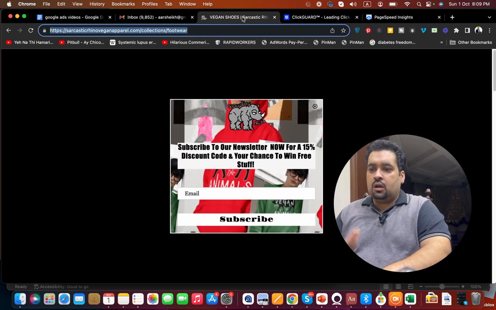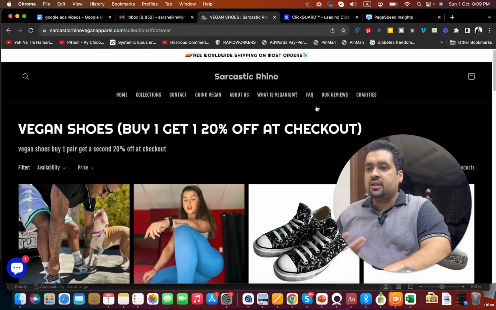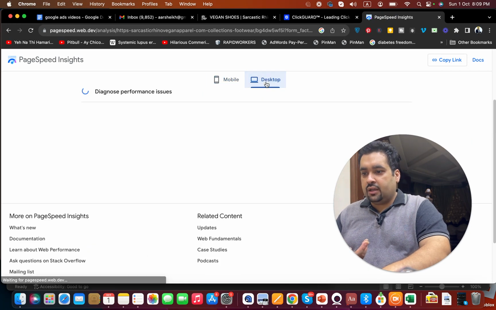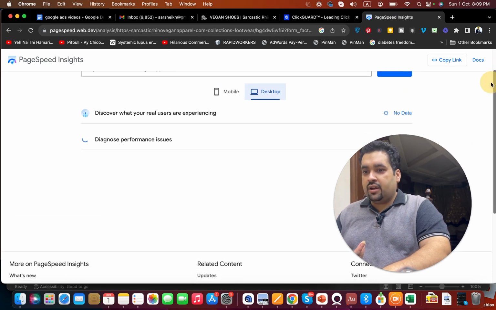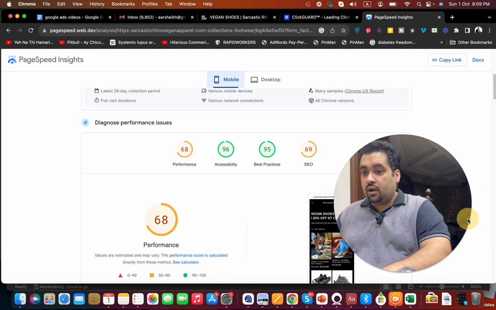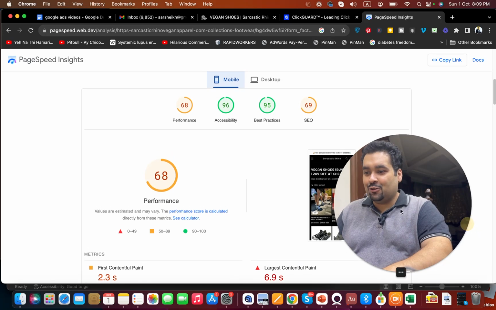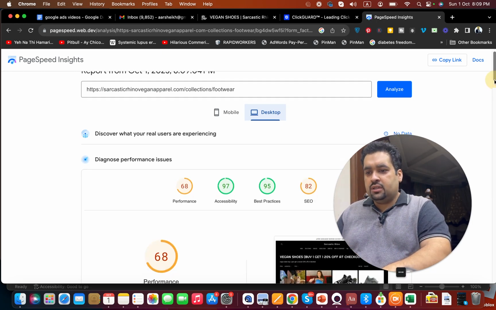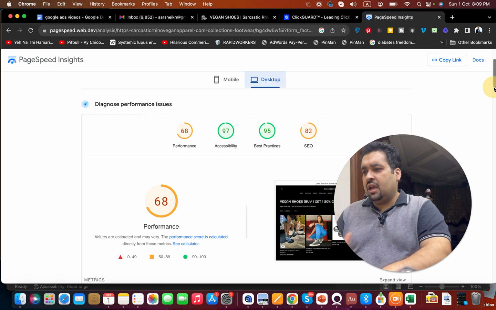Or it could be due to this pop-up. Maybe this can be an issue as well, so you can try removing this pop-up. But you can see that the website is fast, and no doubt I can accept this fact, that your website is definitely very fast. But if I scroll below, I can see that the score is 68, so it's not very fast. You need to improve your performance. Right now it's diagnosing for desktop. But yes, the speed here is 68, so speed can be improved.